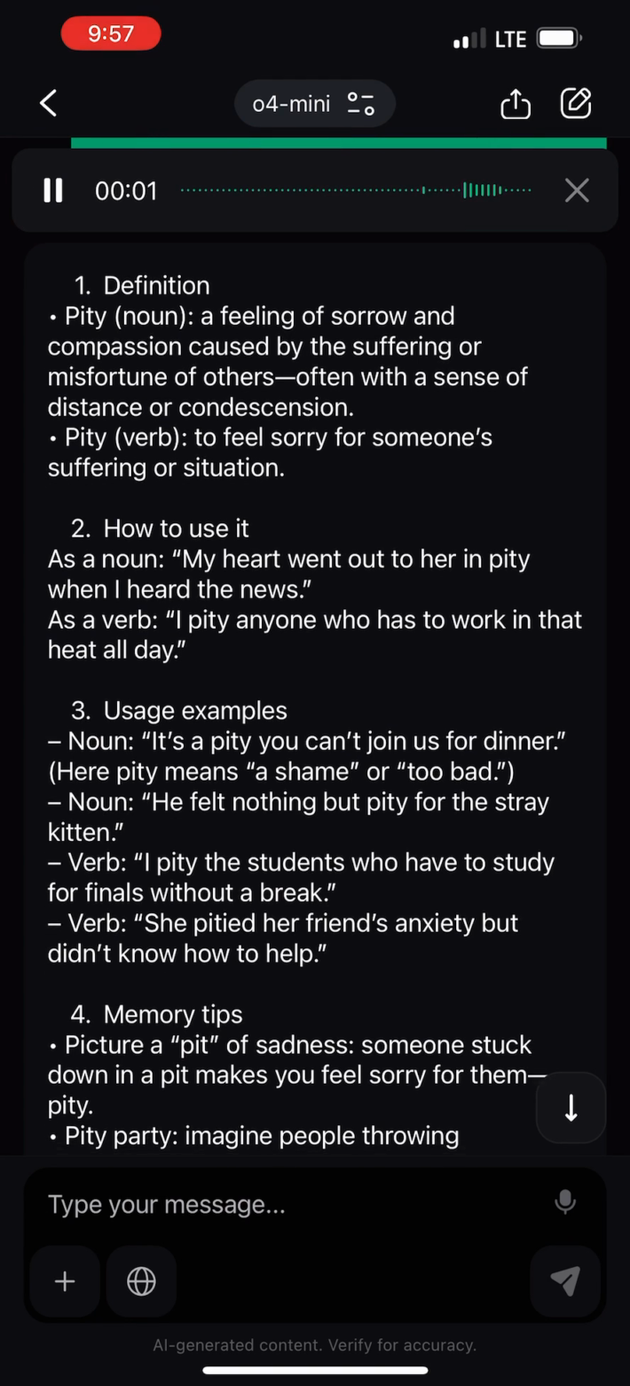1. Definition. Pity, noun: a feeling of sorrow and compassion caused by the suffering or misfortune of others, often with a sense of distance or condescension. Pity, verb: to feel sorry for someone's suffering or situation.